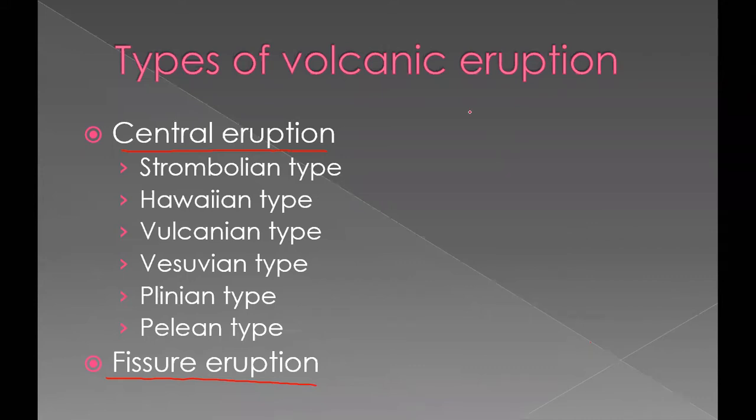So central eruption, we have these 6 eruptions, that is Strombolian type of eruption, then Hawaiian type of eruption, then Vulcanian type of eruption, then we have Vesuvian type of eruption, and then Plinian eruption and Pelean eruption. So these 6 eruptions are there which are of central eruption. First, I will tell you what is difference between central eruption and fissure eruption.